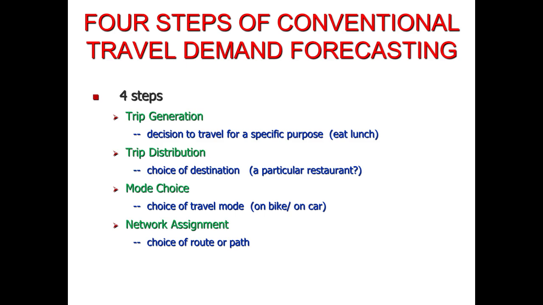The next step is trip distribution. Trip distribution is mainly concerned with the choice of your destination. In this case, your destination will be a particular restaurant. And third step is mode choice. Now you have decided to eat lunch at a particular restaurant, so third step will be the choice of your travel mode, that is whether you want to travel on bike, on car, or on any other mode of transport. And fourth step is the network assignment, which deals with the choice of route or path, that what will be your preferred route for this concerned activity.